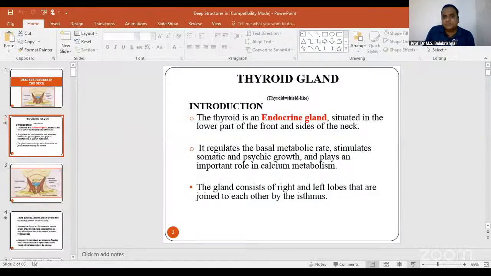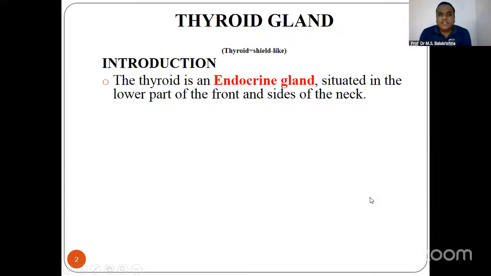Yes. So thyroid gland is basically, again, your midline structure. It is basically an endocrine gland. The thyroid gland is a midline structure, an endocrine gland situated in the lower part of the neck.